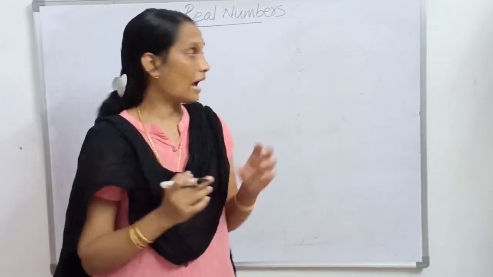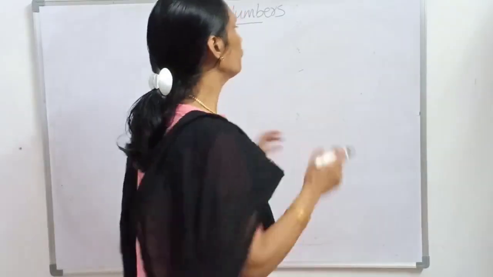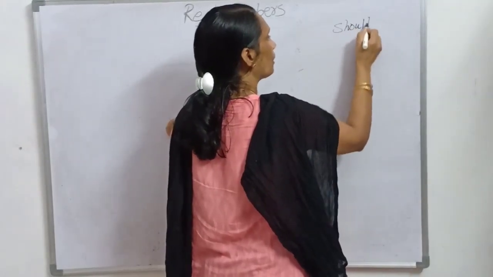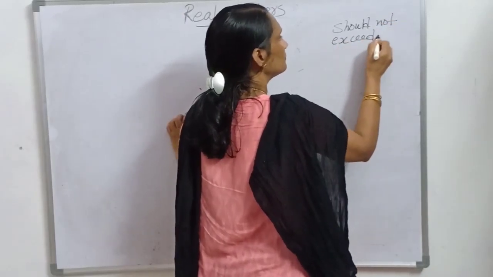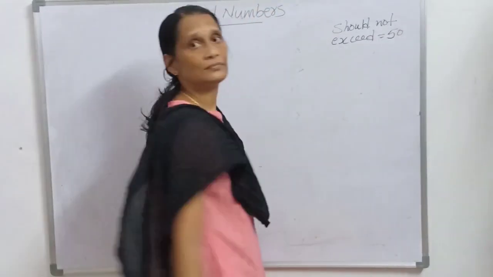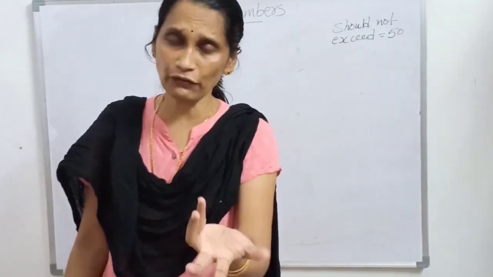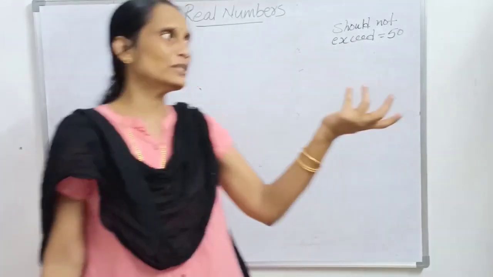Okay, and also one clue is given. The total number of bees should not exceed 50. Maximum number should be 50, meaning it can be either 50 or less than 50. But it should follow the conditions.